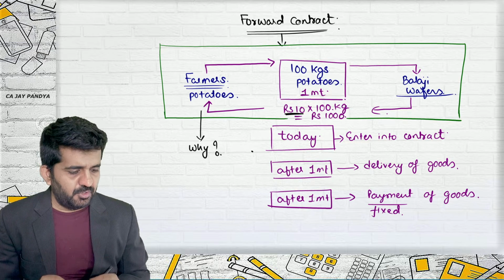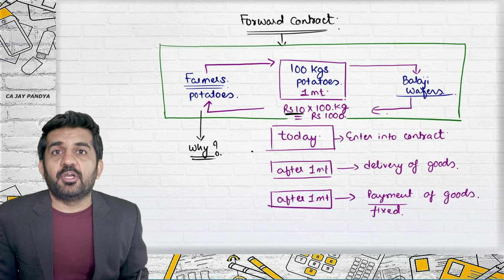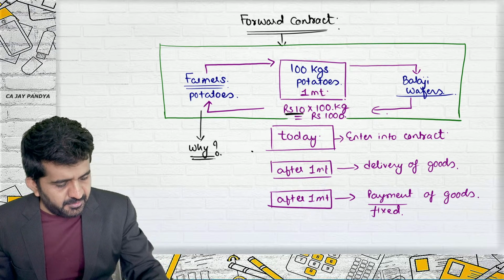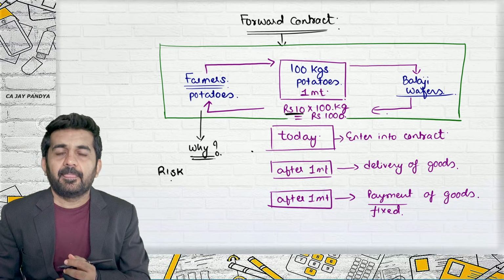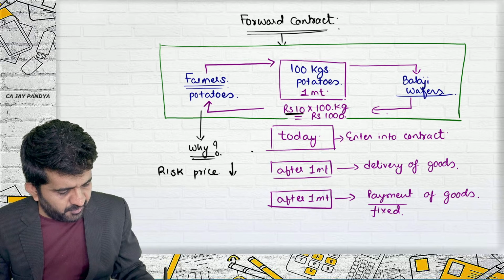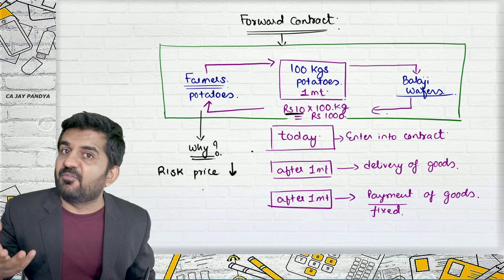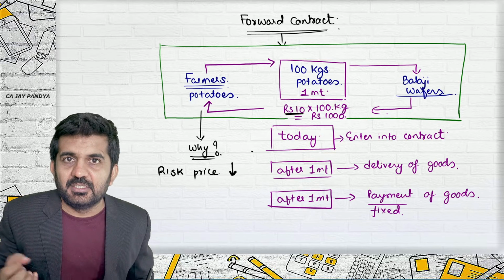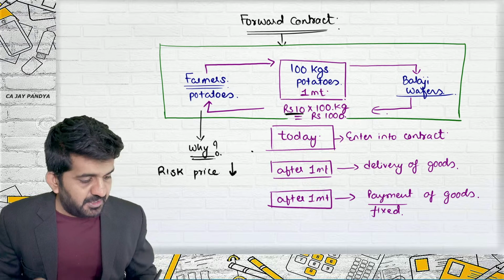I need to change some of the wordings. It is not security. Try to understand. The farmer is having a risk that the price of potatoes will fall. It may become 2 rupees, then the farmer will be getting only 2 rupees. If it becomes 8 rupees, the farmer will be getting only 8 rupees.